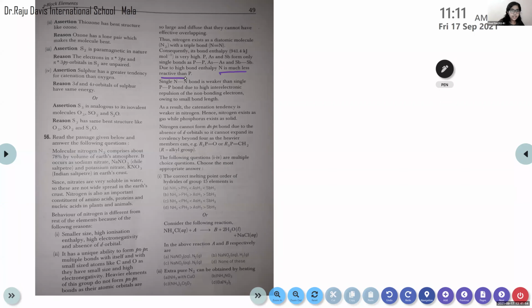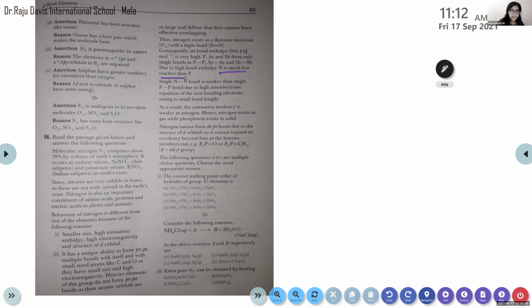Single nitrogen-nitrogen bond is weaker than single phosphorus-phosphorus bond due to high inter-electronic repulsion of the non-bonding electrons owing to small bond length. As a result, the catenation tendency is weaker in nitrogen. Hence, nitrogen exists as a gas while phosphorus exists as a solid. Nitrogen cannot form dπ-pπ bonds due to the absence of d orbitals, so it cannot expand its covalency beyond 4 as a heavier member can.